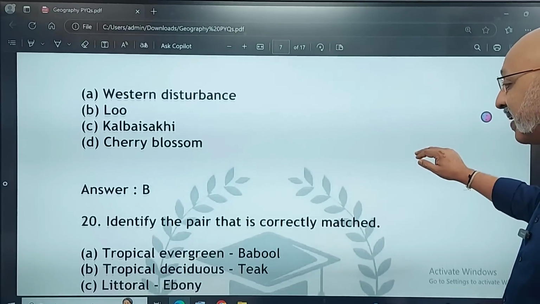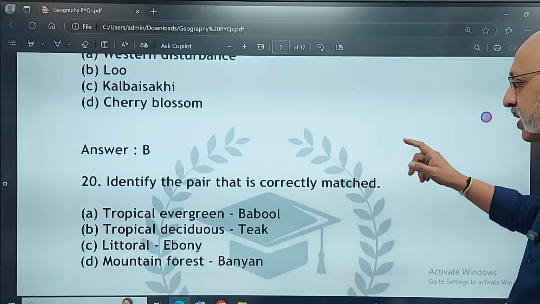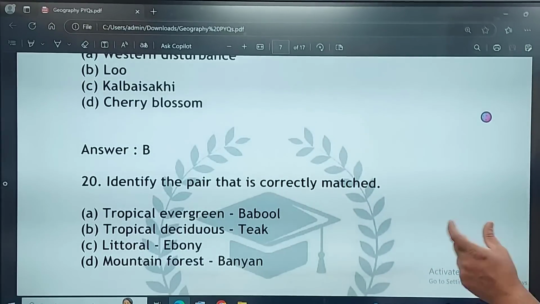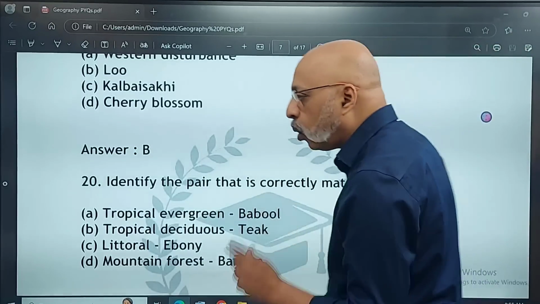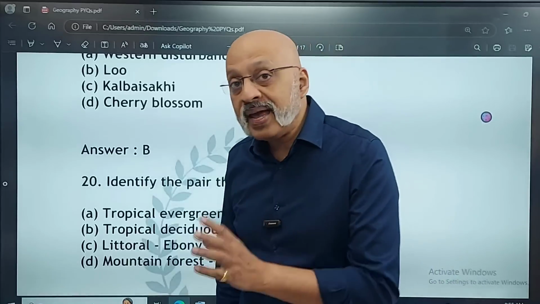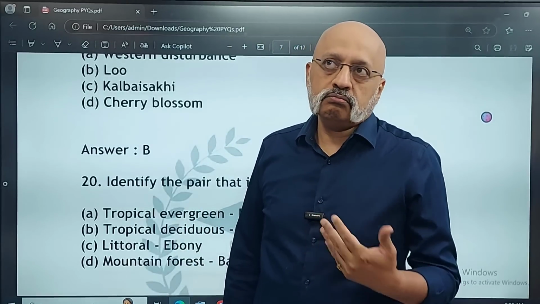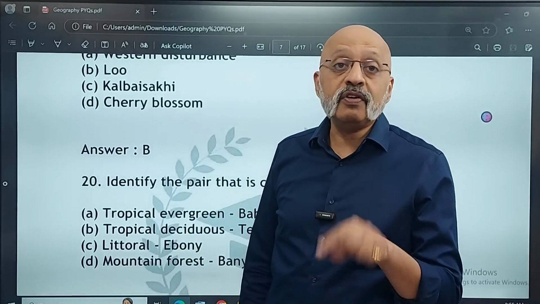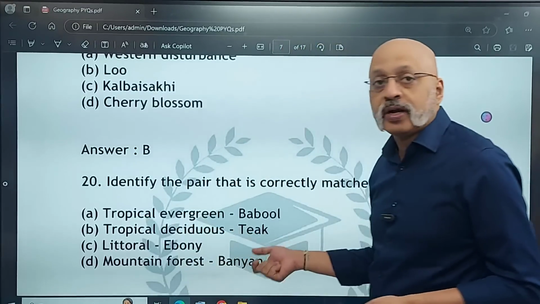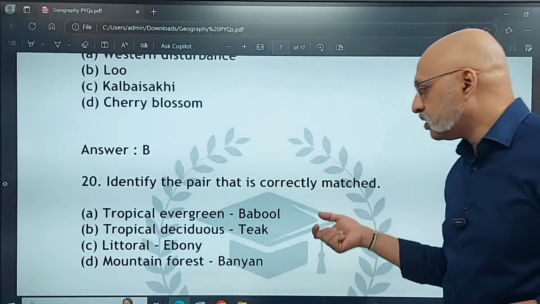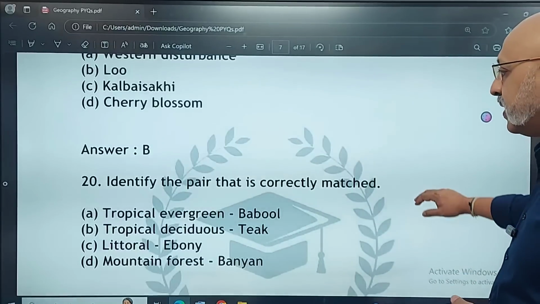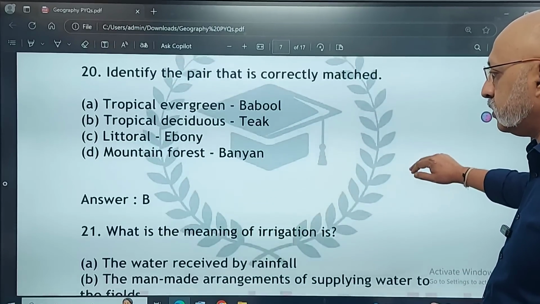Identify the pair that is correctly matched. Okay, which is the correctly matched pair? Is it tropical evergreen with babul? Tropical. Now, here you need to know the examples, minimum three of the main trees you should know. Even if you are leaving out the natural vegetation chapter, please ensure that you know these examples because you could get these kind of questions. Littoral, which is ebony, or mountain forest, the banyan tree. The correct answer is B, the teak tree.